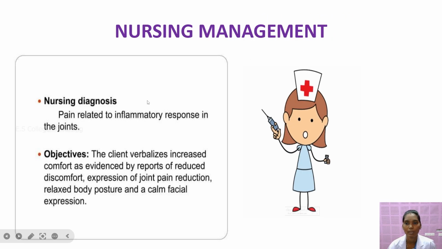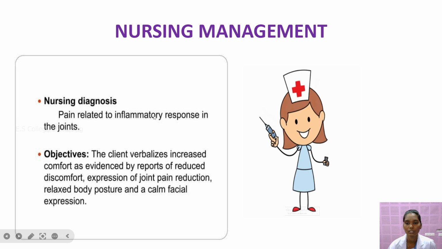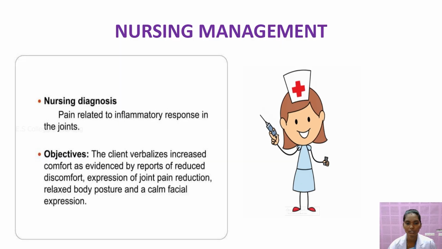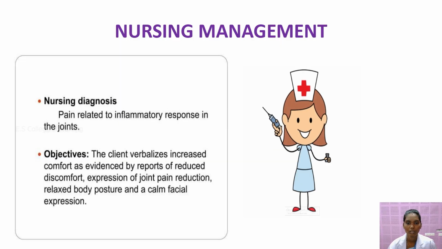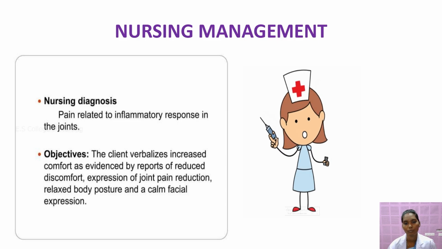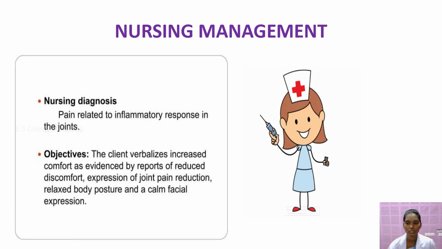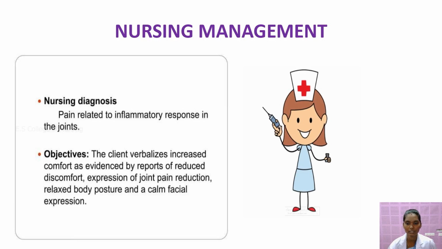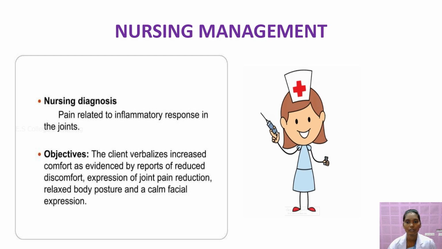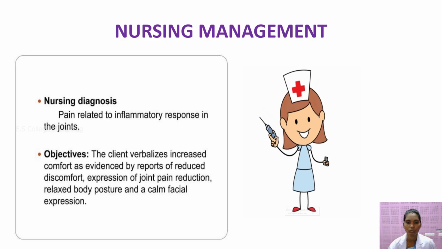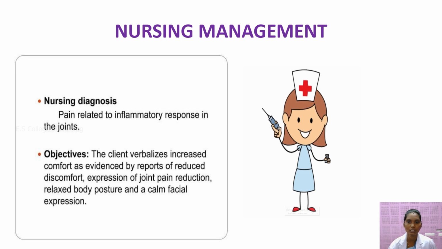Next we'll move on to nursing management of the patient after surgery. Assess the patient's condition and check the patient's body temperature, administer IV fluid, provide a comfortable position and O2 administration, and also check for any hemorrhage over the surgery site. Also an important thing is continuous monitoring of the patient's cardiac status. If there is any alteration in the heart rate, you should immediately inform the concerned physician. Okay, so these are all the nursing management.